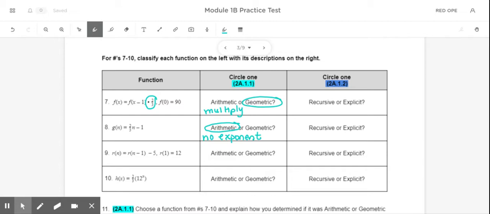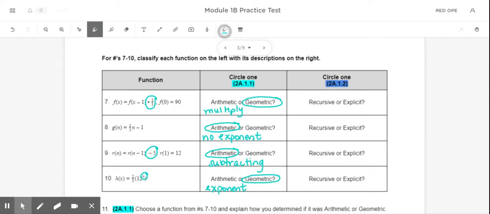For number 9, I can see that the pattern is subtracting 5. So again, that will be arithmetic because arithmetic is anytime we have a subtracting or adding pattern. And for number 10, I can see that there is an exponent. So because there is an exponent, that's going to be a geometric sequence.